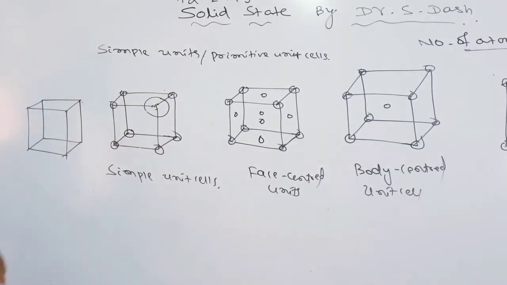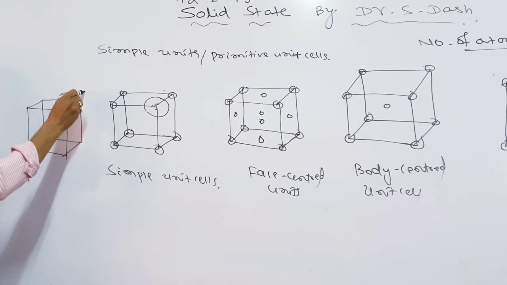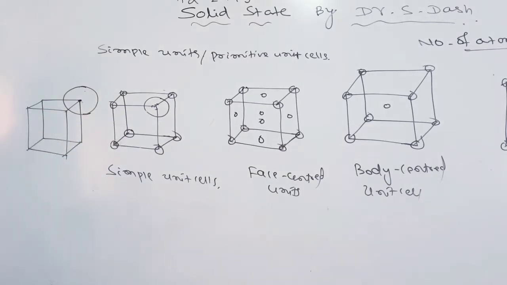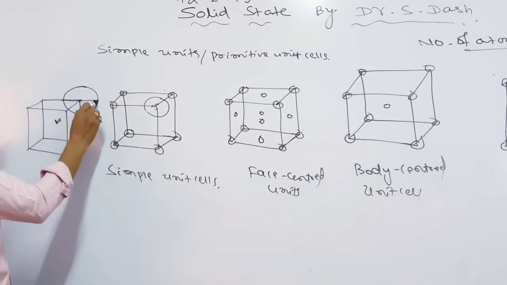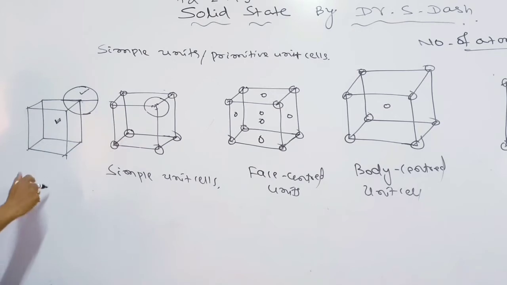Let us look at this unit cell. Here one sphere is present, one atom is present. Let us look here. So this atom is just like this. Out of this atom, you can imagine what is the amount that is present inside our cell, that we have to discuss. So let us look here. Half of it remains outside. So this half is not present inside our cell.